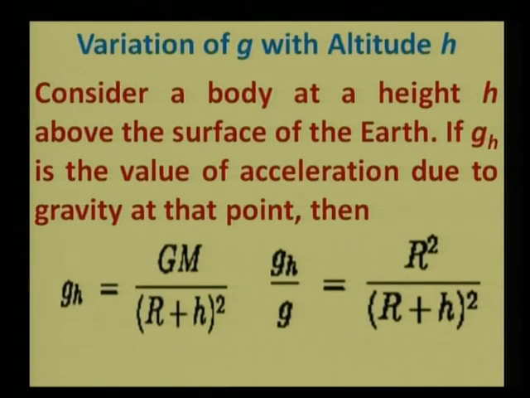Now this gravitational acceleration is usually considered to be a constant over Earth, but it is not exactly so. It varies with altitude h.